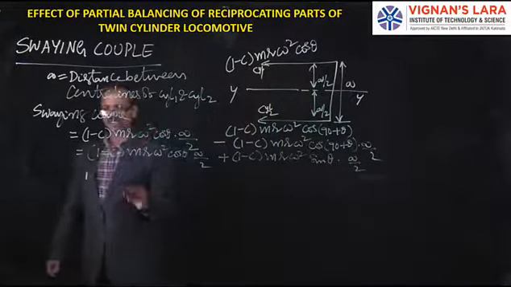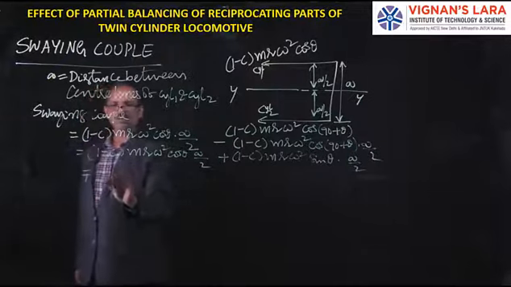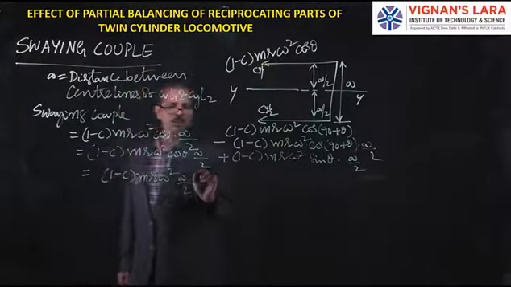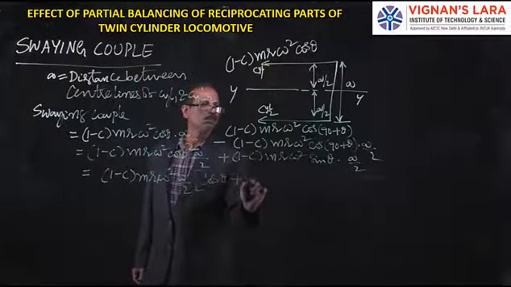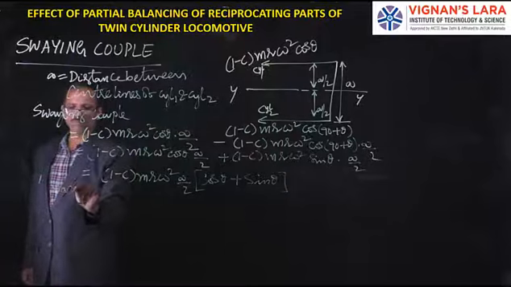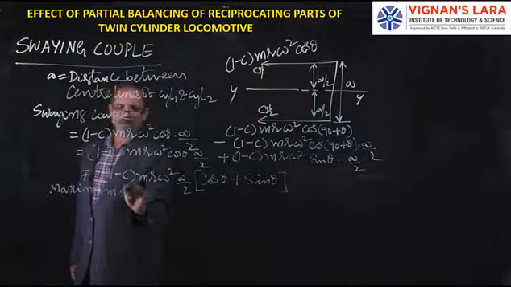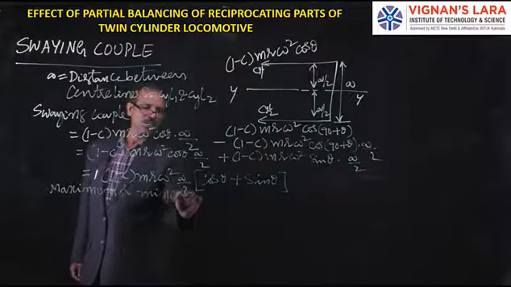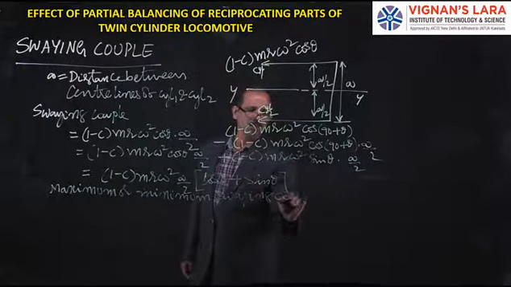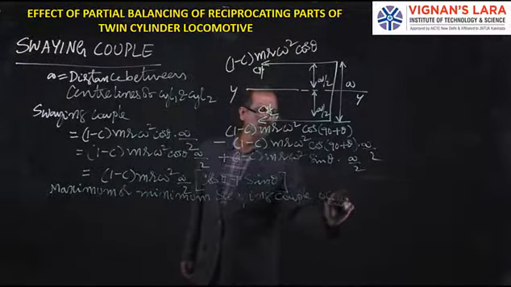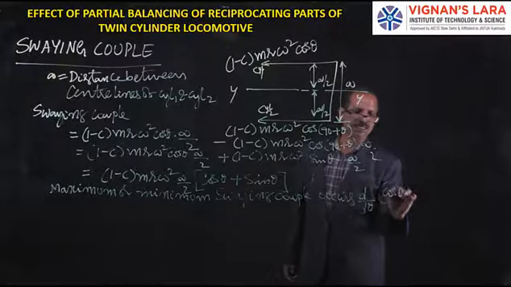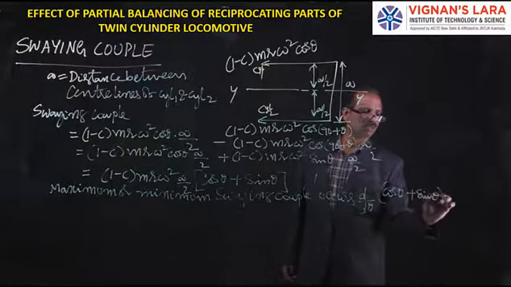So you can take common (1 − c) m r ω² a/2, then it gives cos θ + sin θ. So the maximum or minimum swaying couple occurs when d/dθ of (cos θ + sin θ) is equated to 0.